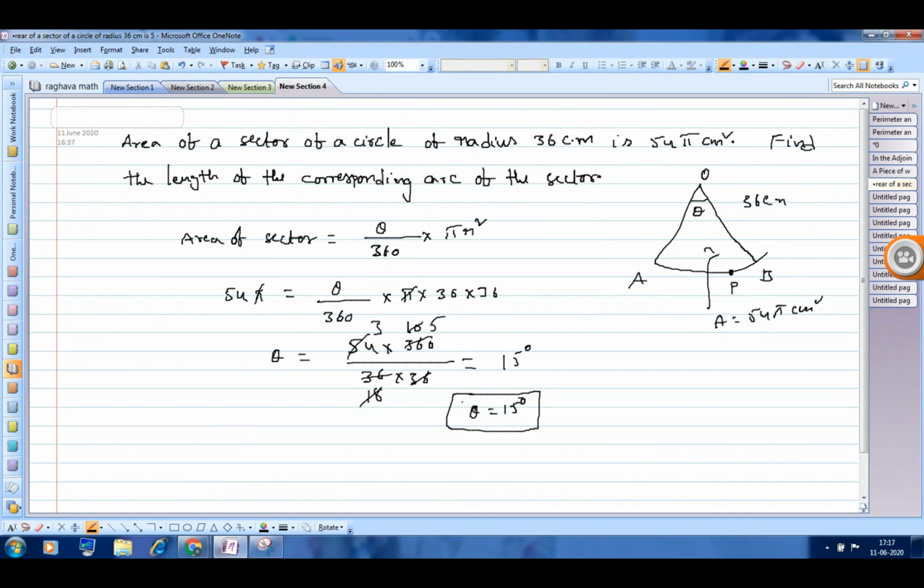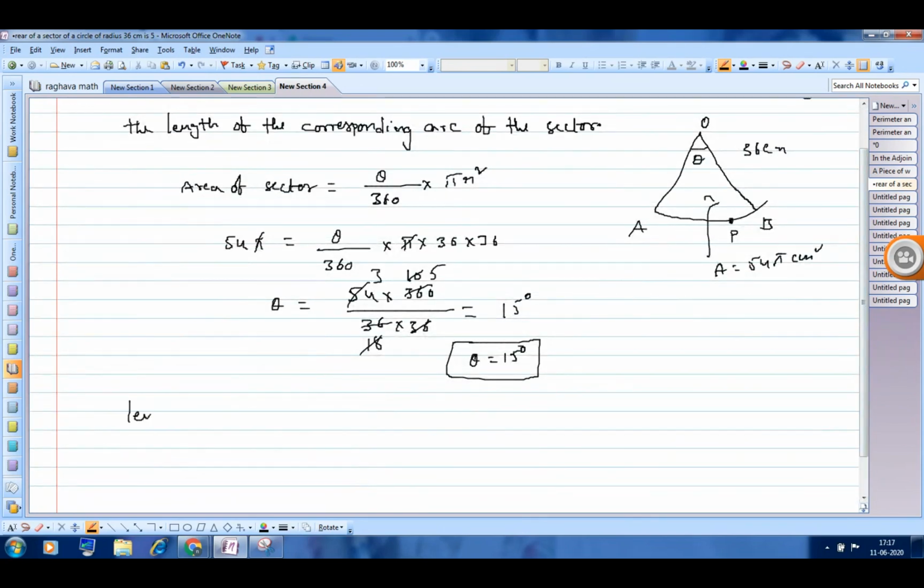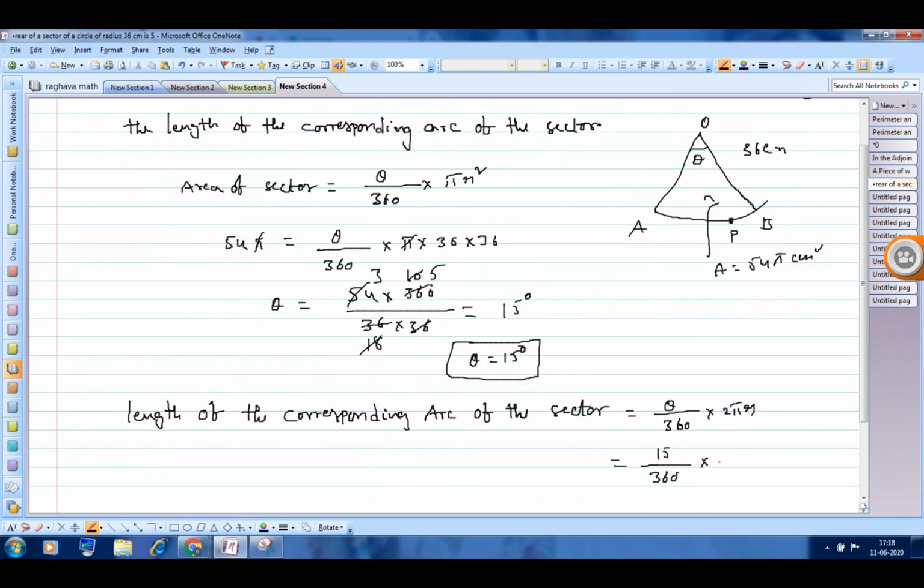Once I got the theta value, then find the length of the corresponding arc of the sector. The length of the corresponding arc is theta by 360 into 2 pi r. Theta is 15 degrees divided by 360 into 2 into 22 by 7 into r is 36.